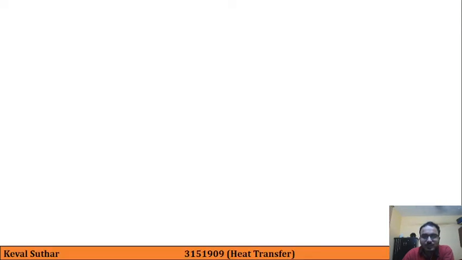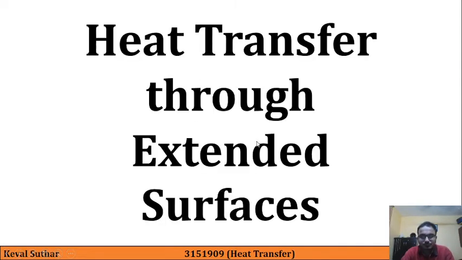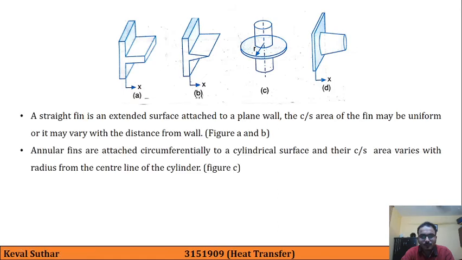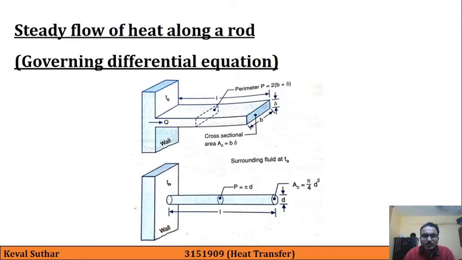So what I would suggest you is to pause this video over here, and you should draw both these figures in your notebook right now, and once you finish you can play this video again so that it will be easier for you to understand the derivation of this theory.